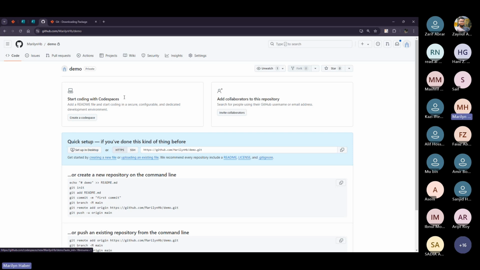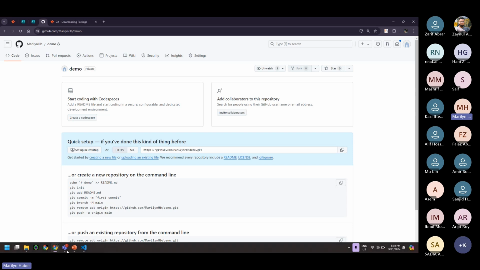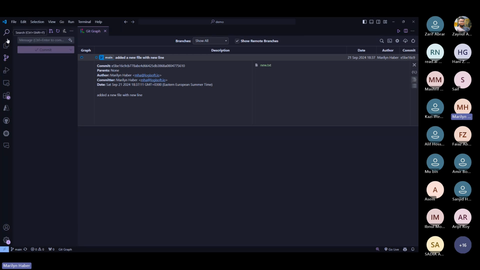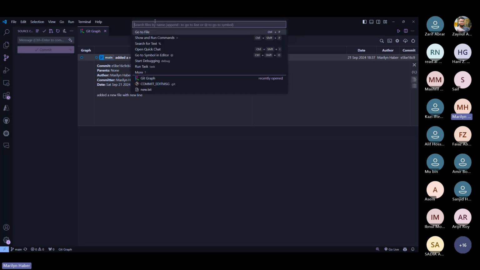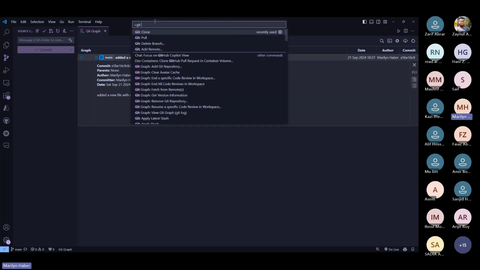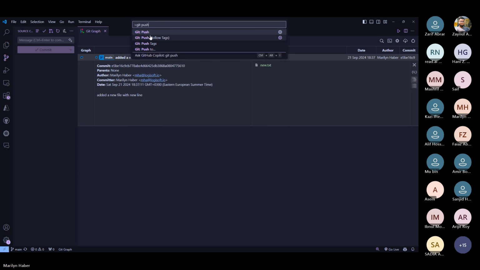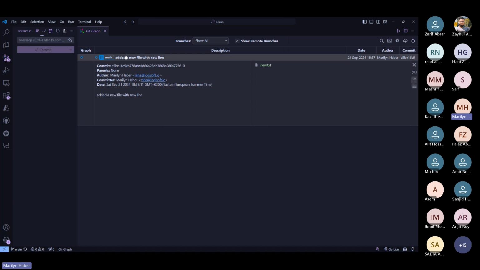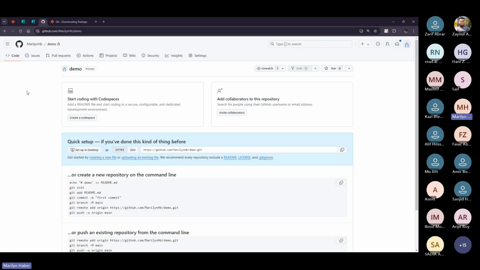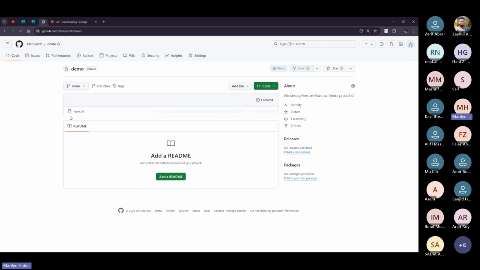Okay? In order to send my changes to my GitHub repository, I have to call git push, as we said earlier. In order to do that, I can come here, for example, and call git push. So when I call this command, okay, I'm just checking. Okay, everything is fine. Nothing is loading anymore. If I open GitHub now and I refresh the page, I will notice that the new file is currently added. Everything is clear?